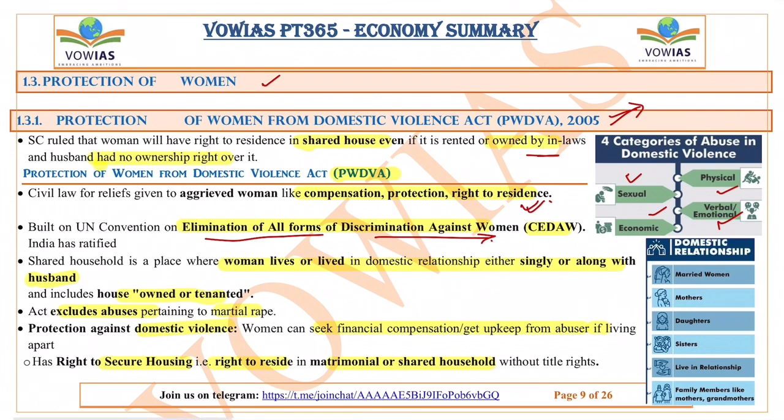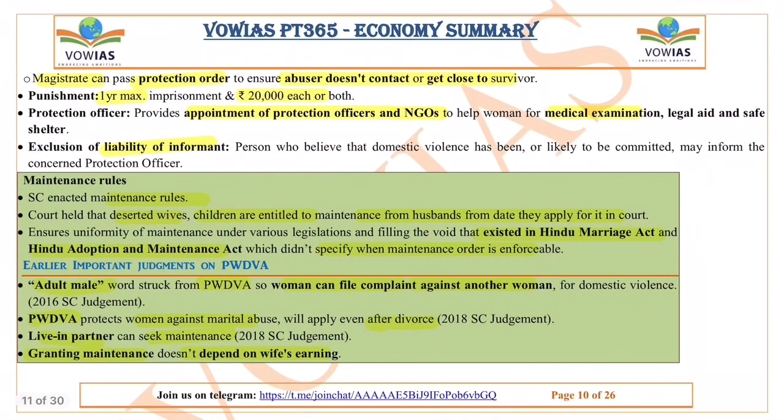Also, this Act excludes abuses pertaining to marital rape. This is important information we need to remember. It excludes abuses pertaining to marital rape. And also, under the protection against domestic violence, the woman can seek financial compensation to get upkeep from her abuser if living apart. So financial compensation can be provided to the woman. The punishment under this Act is 1 year imprisonment, or a fine of 20,000 rupees, or both.